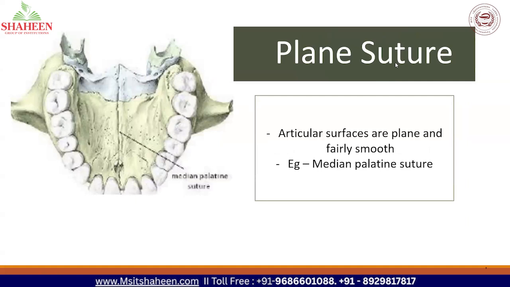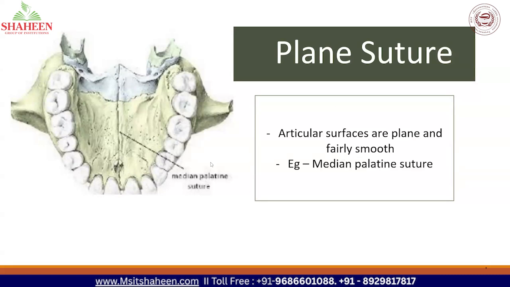So plain suture. Plain suture means, look at this picture. Here you can see the suture is in the form of a line. It is in the form of a straight line. So that is why the sutures are called as plain sutures. That means the articular surfaces are plain and they are fairly smooth.